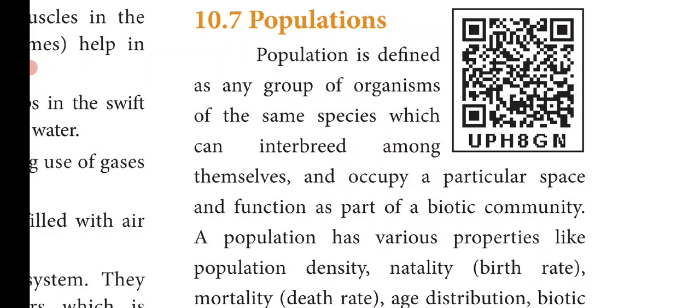So a population is a group of organisms belonging to the same species which can reproduce among themselves, occupy a particular space, and function in a particular role in the biotic community. This is the definition of population.